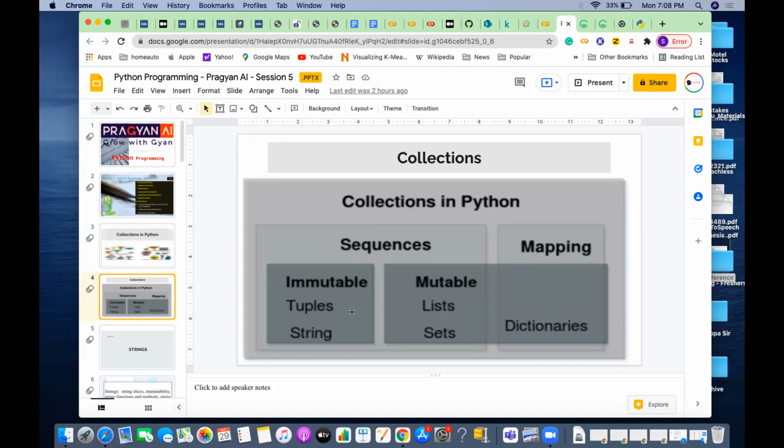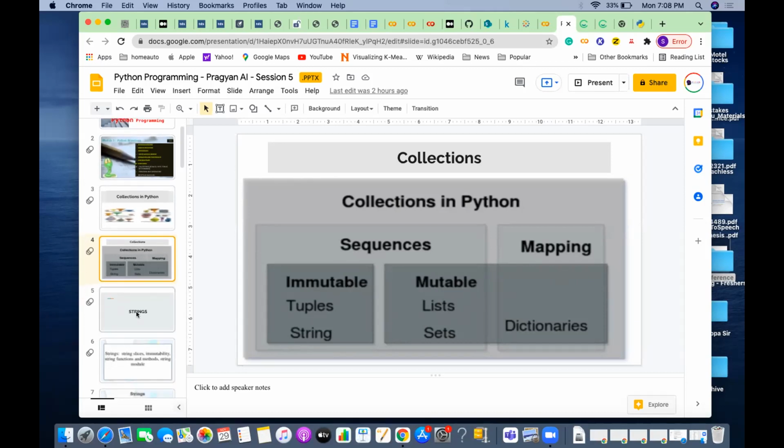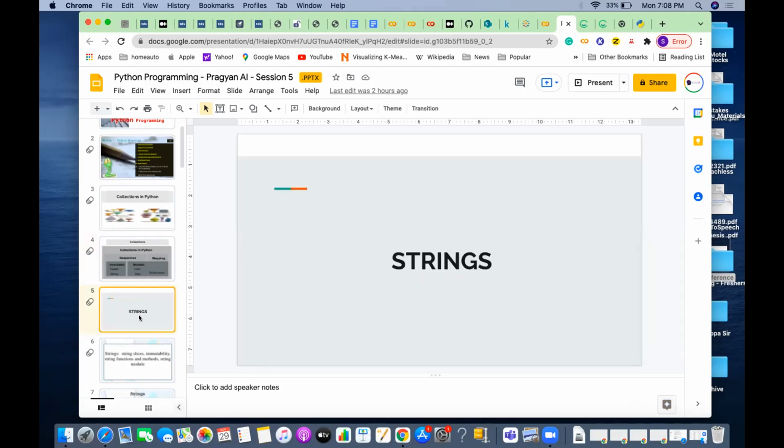So in the collections, tuple and string are immutable, and list and sets are mutable. We'll discuss them one by one in the next subsequent classes. Has anybody not understood what is meant by collection, sequences and mapping, and mutable, immutable? Any questions? Okay.